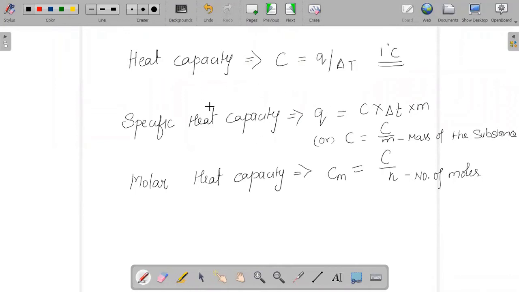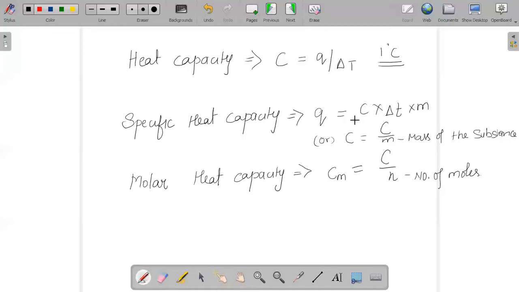So how do we relate heat capacity and specific heat capacity? Specific heat capacity is also the amount of heat required to raise the temperature of a substance. But in heat capacity, we are talking about raising the temperature of the substance by 1 degree Celsius, whereas here it is 1 gram of that substance through 1 degree Celsius.